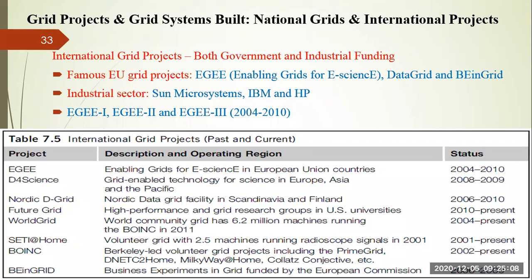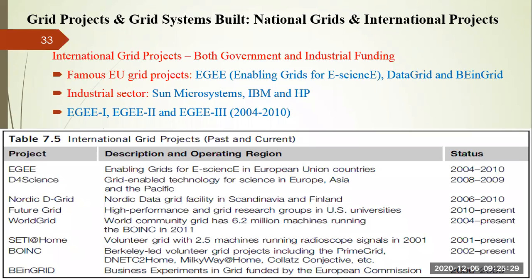So out of these international grid projects, you can see a lot of international grid projects are written here. In these, you can see the very famous project which is used by European Union, that is called EGEE, that is Enabling Grids for E-Science.